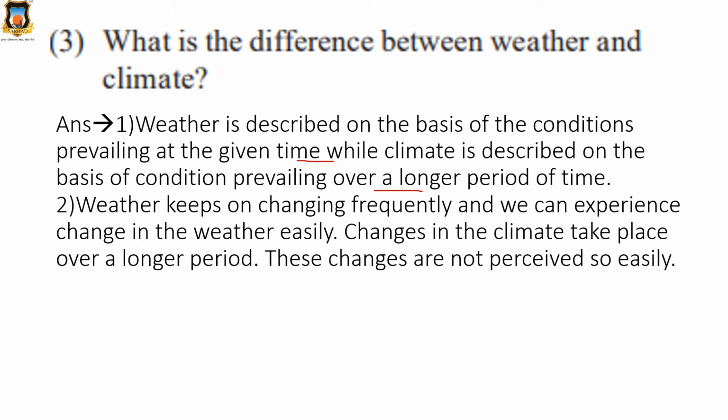Weather keeps on changing frequently and we can experience change in weather easily. Changes in the climate take place over a longer period. These changes are not perceived so easily. The changes of climate are for a longer period and weather is for a short time. So this is the difference between weather and climate.